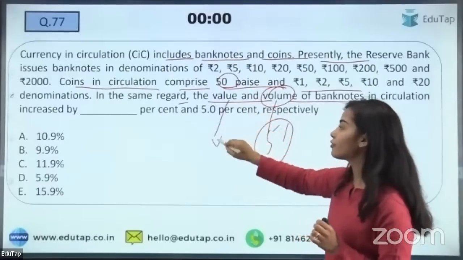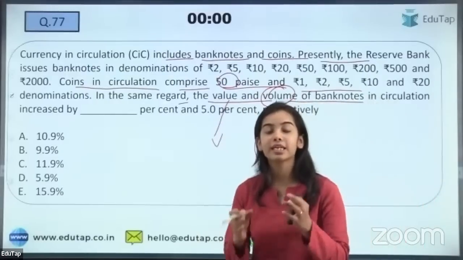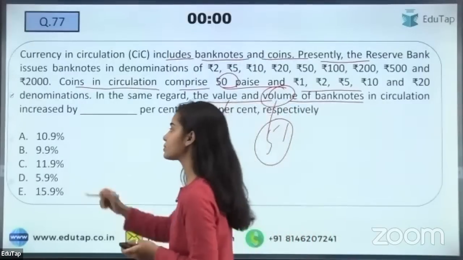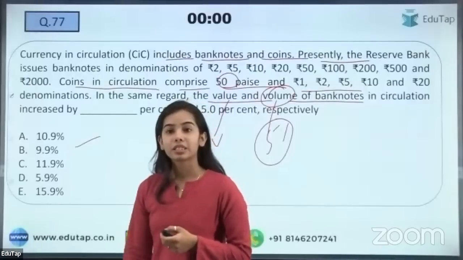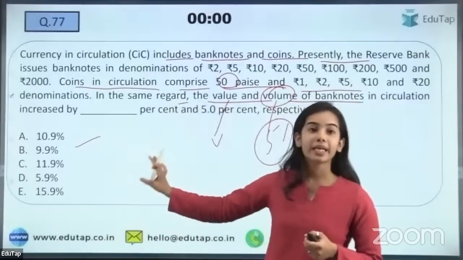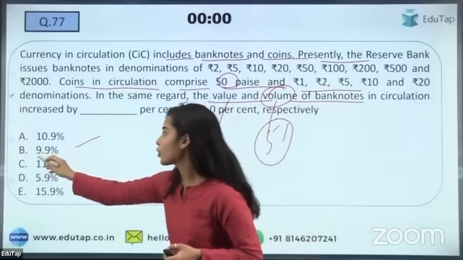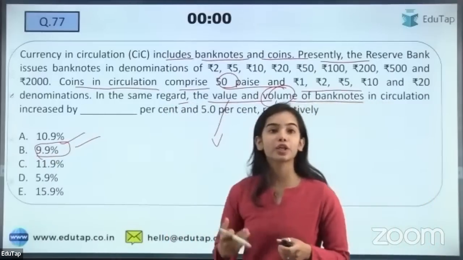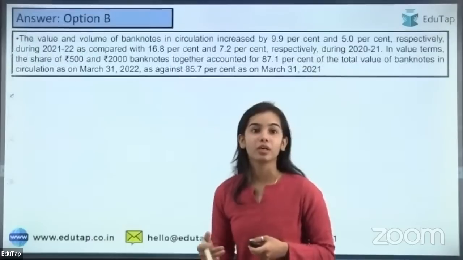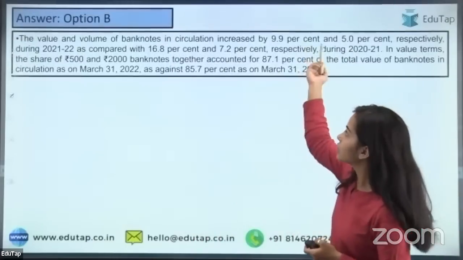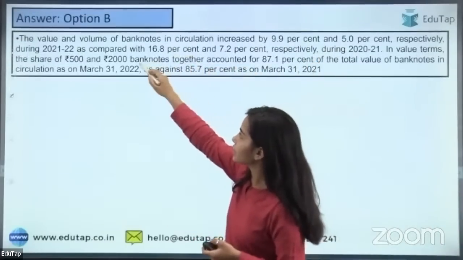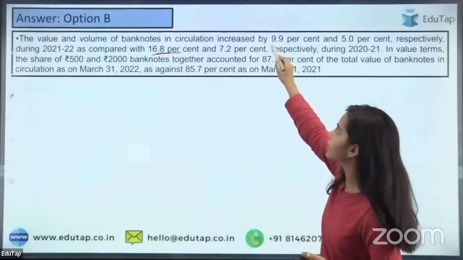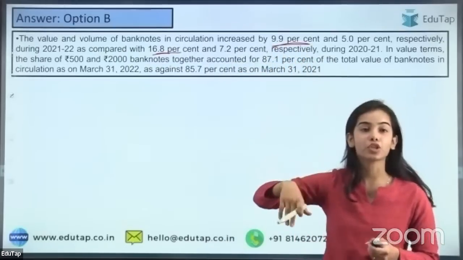You have to tell that the volume has increased by what percentage as per the annual report. So here I am getting the right answer as B by Drishti and Jyoti, and yes, everyone is saying correctly. The right answer is 9.9%. So by 9.9%, the value has increased in 2021-22. As you can see, previously the value was 16.8% as compared to the previous percentage. It has increased only 9.9%.